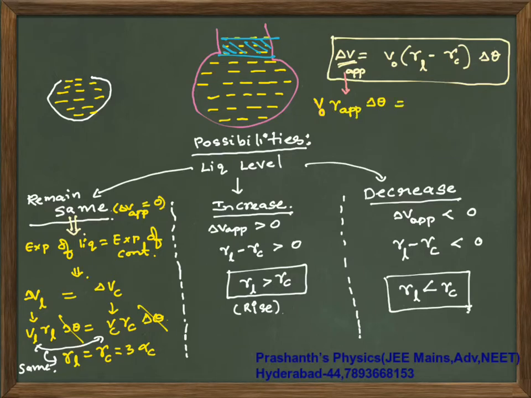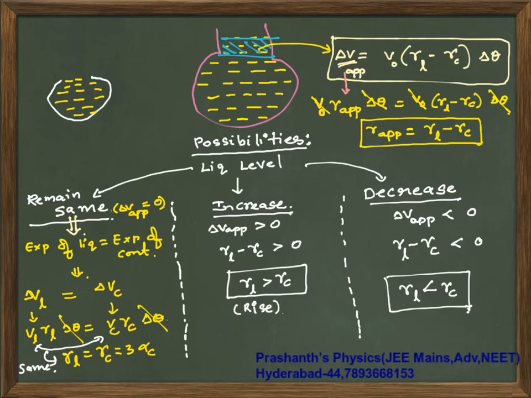Because this is only your change in volume. Your change in volume delta V apparent is equal to V naught times gamma of liquid minus gamma of container into delta theta. Delta theta and V naught will cancel off.